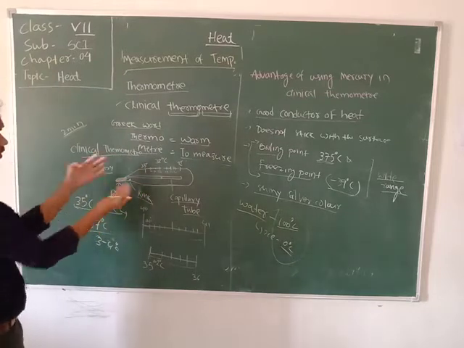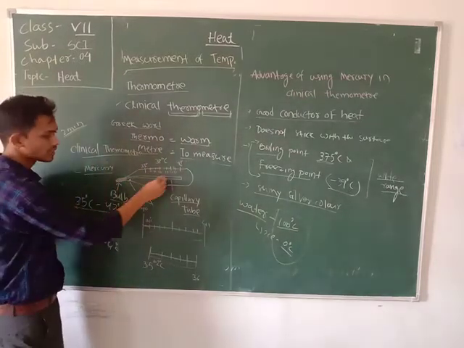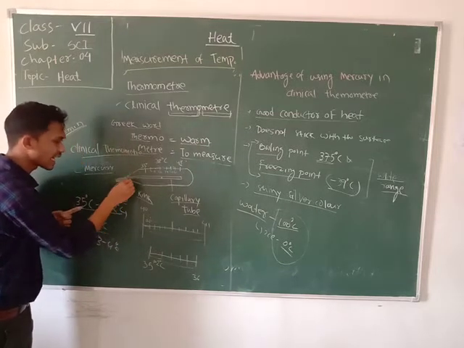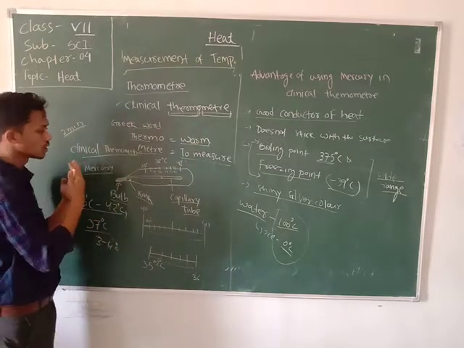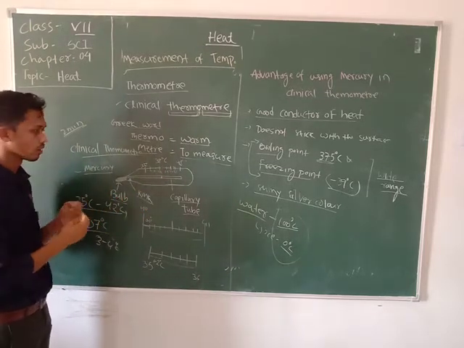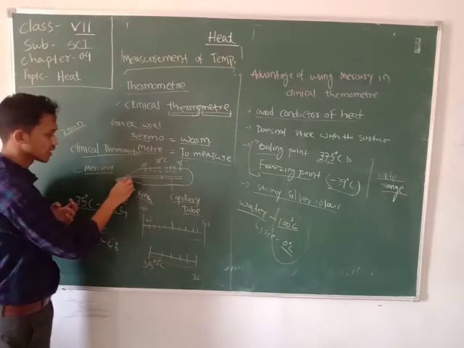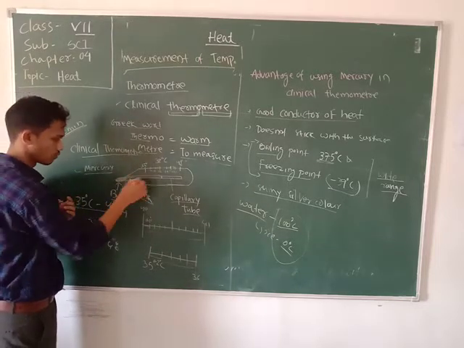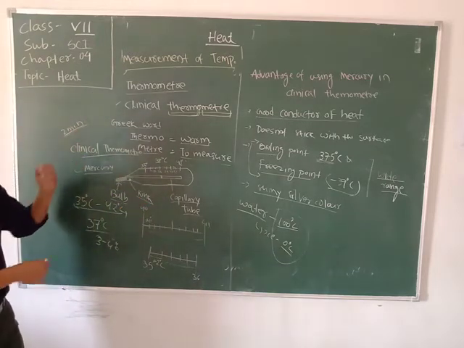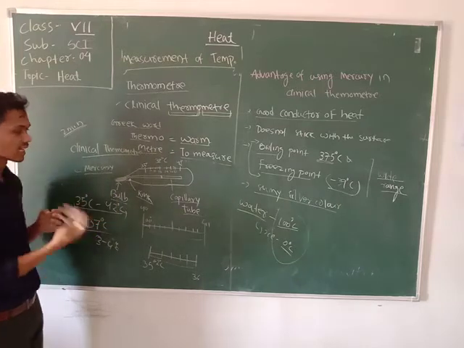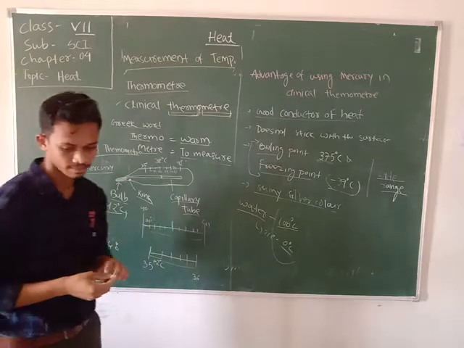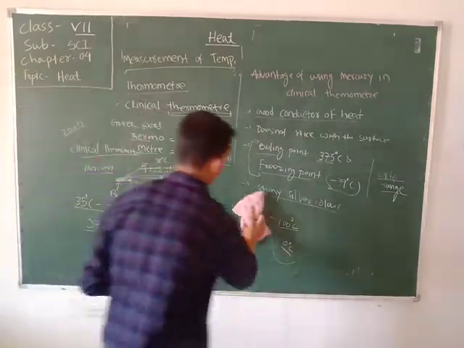When we withdraw it from our mouth, the mercury cannot suddenly fall back, because of the presence of this narrow bend, which opposes the fall of the mercury downward. With the help of this, the reading is fixed, so the mercury does not fall unless we jerk it. When we jerk it, the mercury falls back to its bulb.